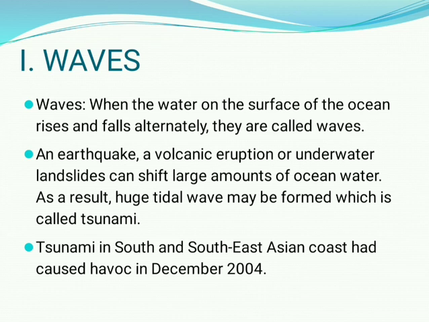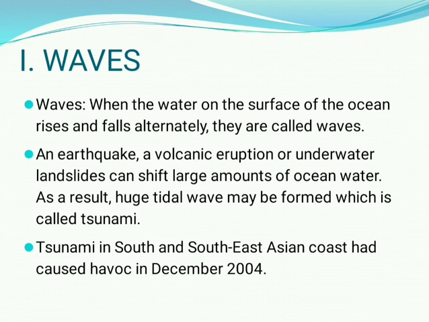As a result, huge tidal waves may be formed, which is called a tsunami. Indians, especially South Indian people, experienced the tsunami in 2004.